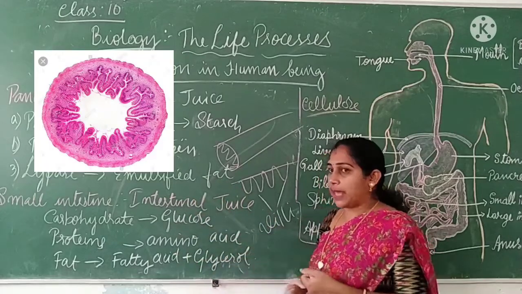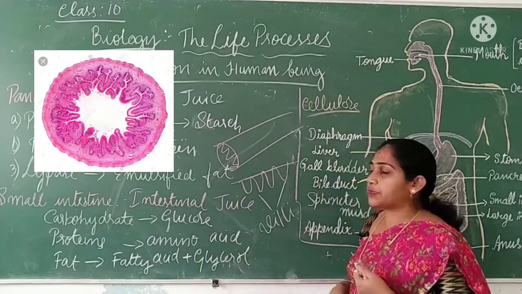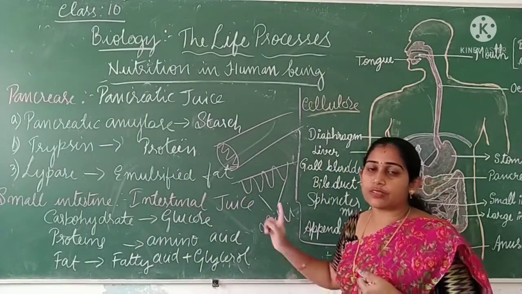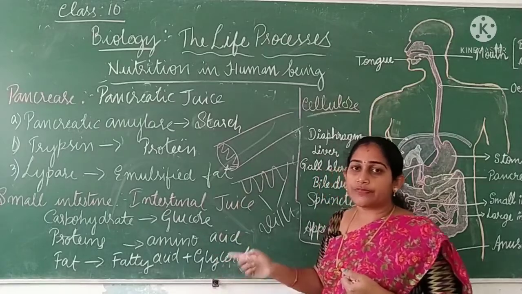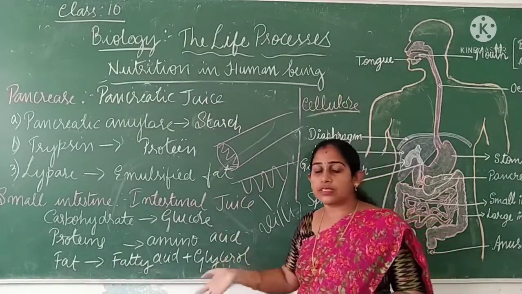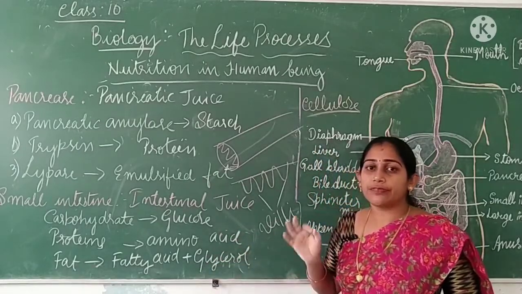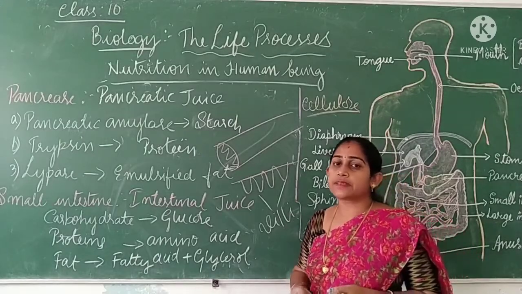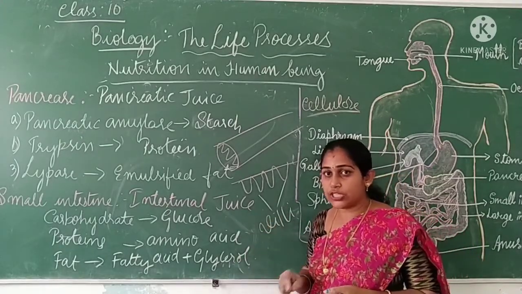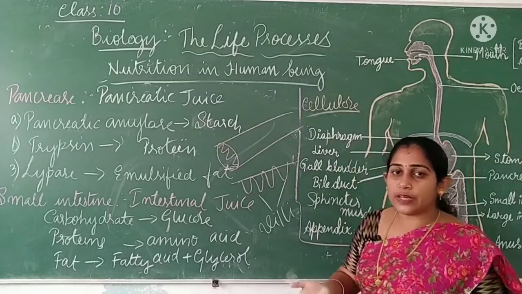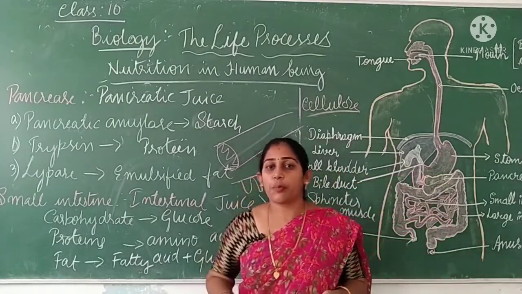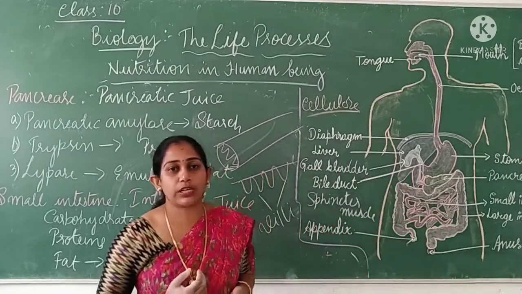So the food components will be absorbed by the finger-like projections present in the small intestine. This will be asked in the exam. What is villi? Where is it present? What is its function? Villi is a finger-like projection. It is present in the inner wall of the small intestine. Its function is to absorb the digested food from the small intestine.